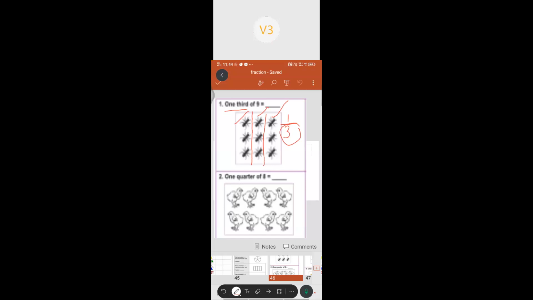Okay, Kailash, start. So the second one, what did they ask? 1/4 of 8. Quarter. How do you write quarter? 1 by 4. Very good. 1 by 4 is quarter.